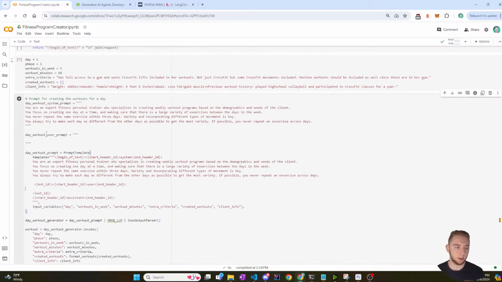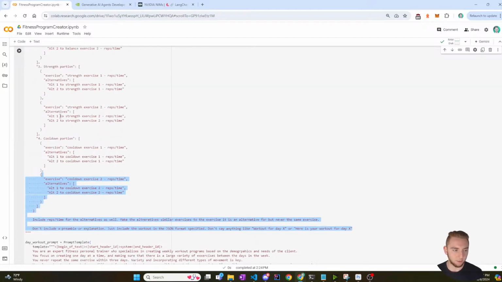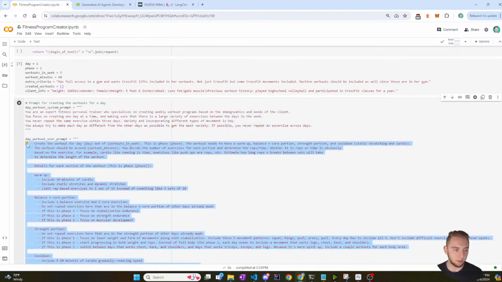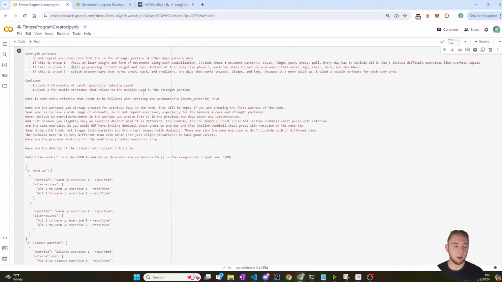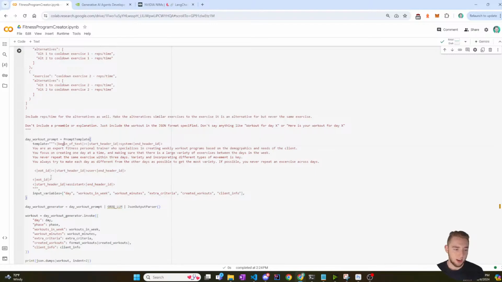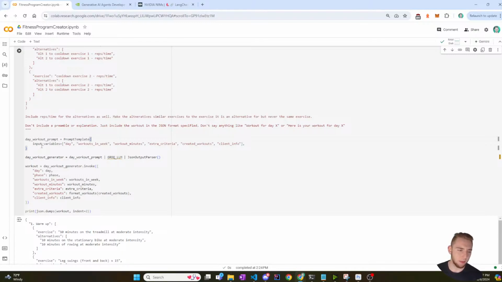So I'm going to actually cut that out, right. I need to start making this so it's not way too long. So I'm going to delete the duplicate stuff, and then I'm going to shift tab this in here. All right, so that is the day workout. And then at this point, I'm just going to delete all of this for now. And then these input variables I need to handle manually.